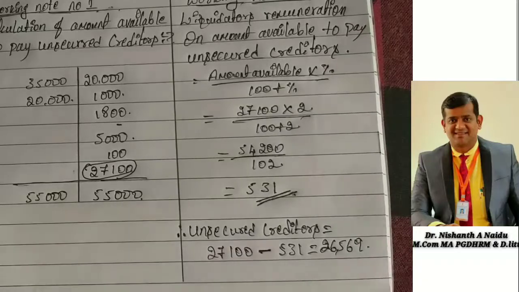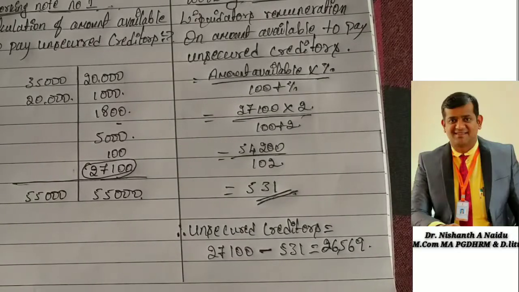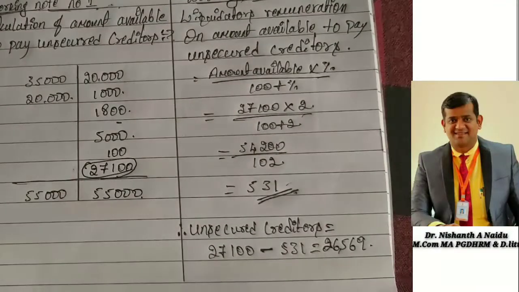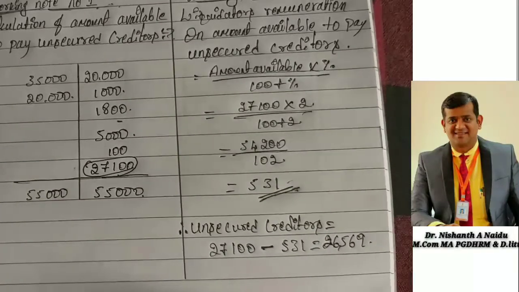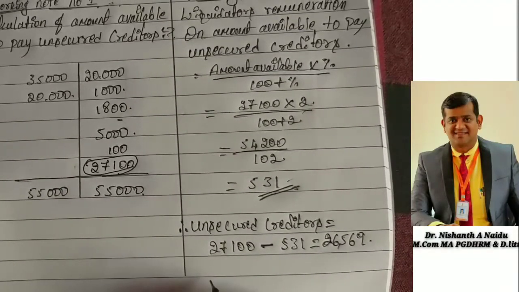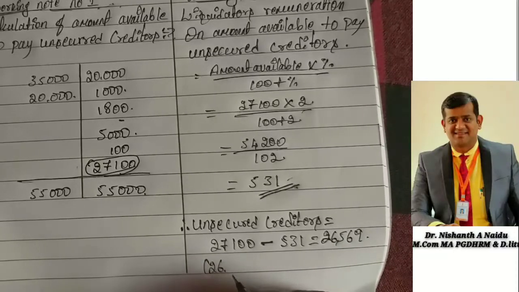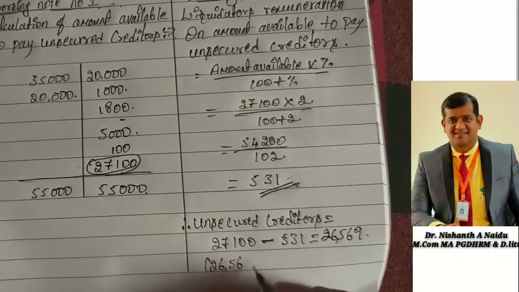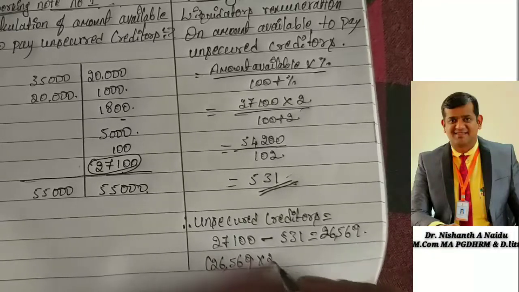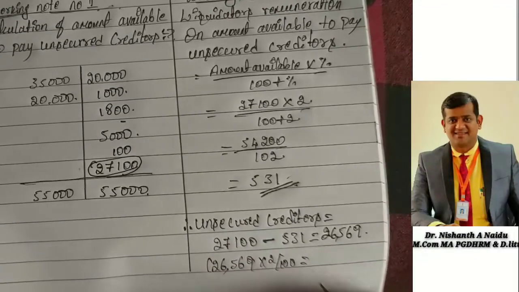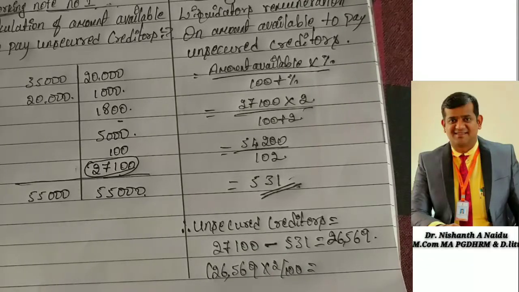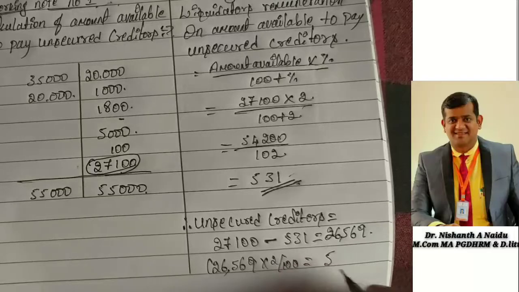So if you want to check whether your liquidator's remuneration 2% is correct, you can cross check like this. That is 2% on amount paid to unsecured creditors, right? 26,569 into 2 divided by 100. If you calculate, how much will you get? 531 rupees.